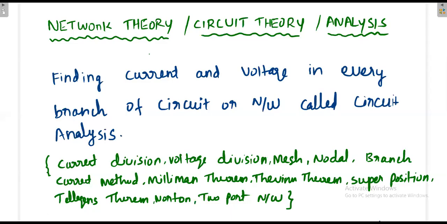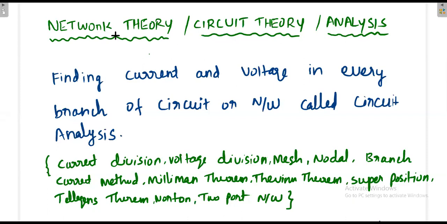Circuit analysis. Again, what is a network, what is a circuit? A question like that can come. Circuit means a small circuit. If you have more than one circuit, that combination is called a network. You know what a network is, like the internet. Circuit means a very simple circuit that has one simple loop. If there are more loops, more circuits, that is called a network.